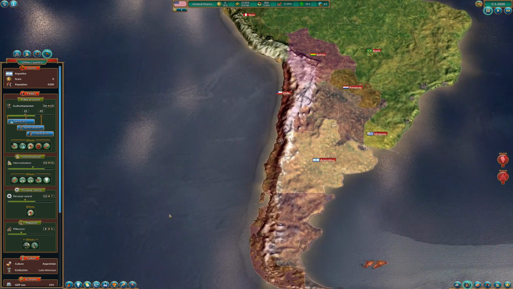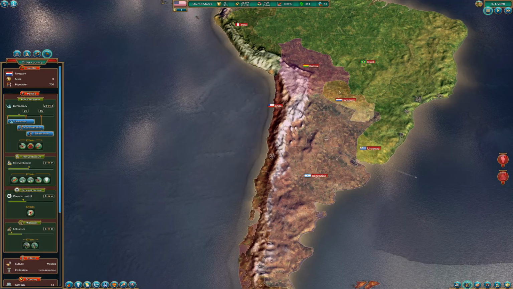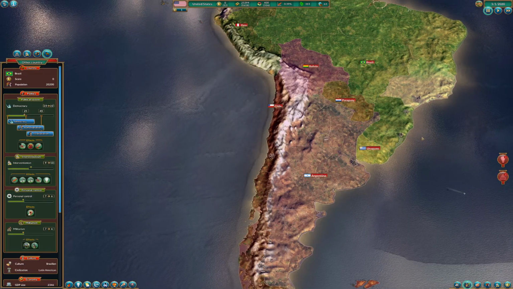With Argentina, we have Argentinian Latin America. So basically everything that goes further down here, we start to see that they are kind of their own thing, with the exception of Paraguay here, which is culture mestizo as well. Uruguayan, which is their own culture. And then we have here Brazilian Latin American.